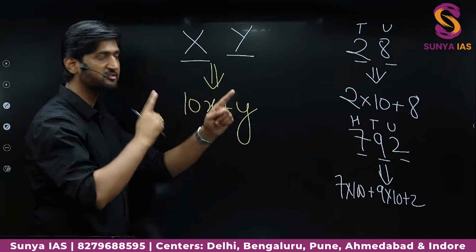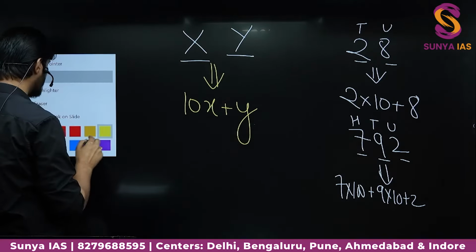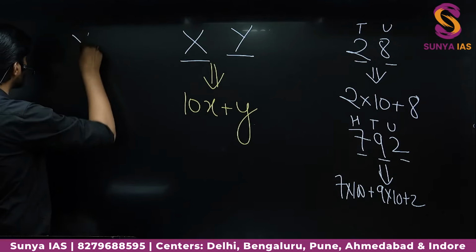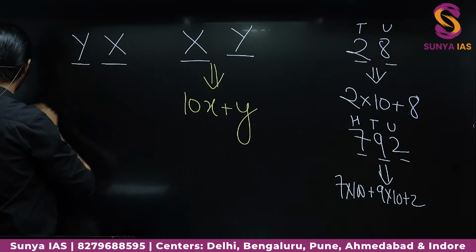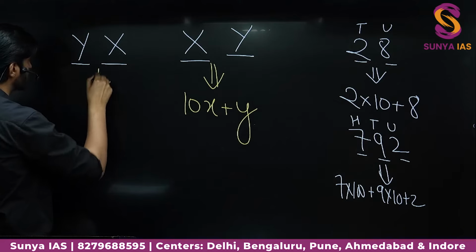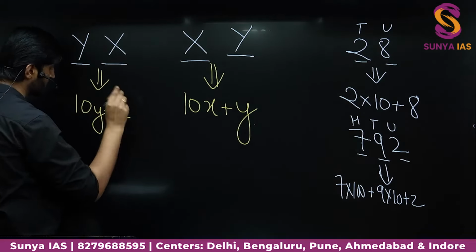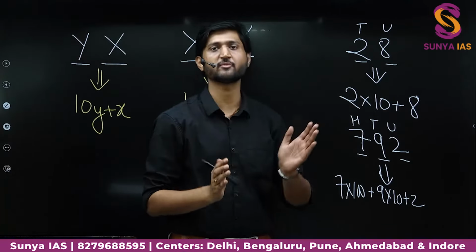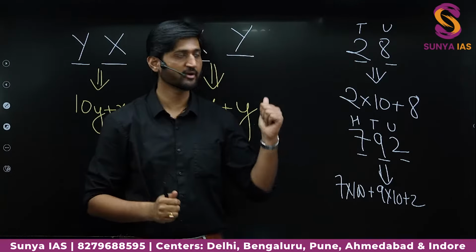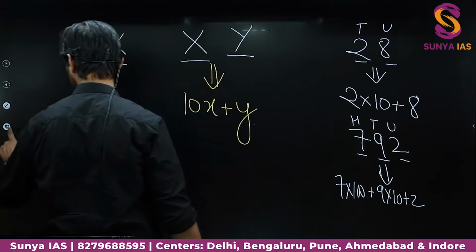And when we reverse the number, y comes first and then comes x. So in this case, the value of this particular number will be 10y plus x. Okay, so this is the basic concept we are going to apply in our discussion of the further questions now.